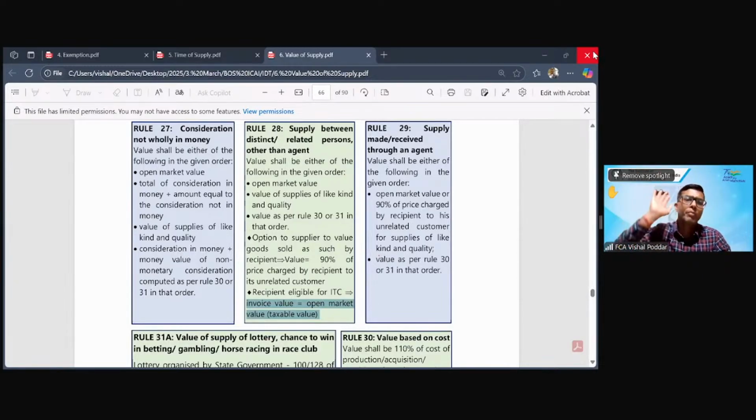And when you are eligible for full ITC, then the rule says forget about all the points you studied above. Don't take open market value, forget about everything. Whatever is the price which I've charged to you in the invoice, let us say even though this bottle is of 500 rupees, I'm charging you rupees 10. So 10 will be accepted and I have to pay tax on 10. This is what it means, madam. I hope this is clear.